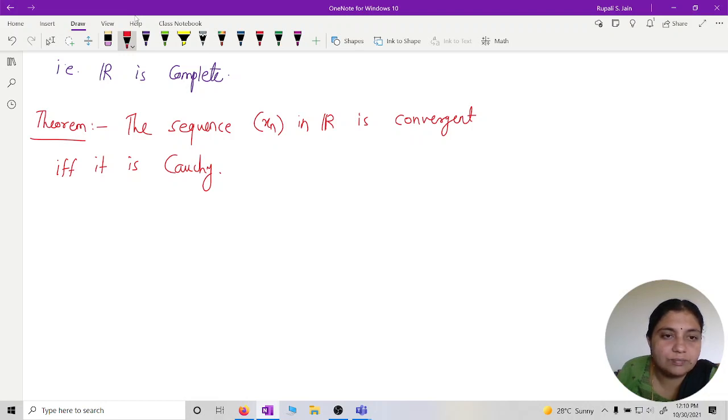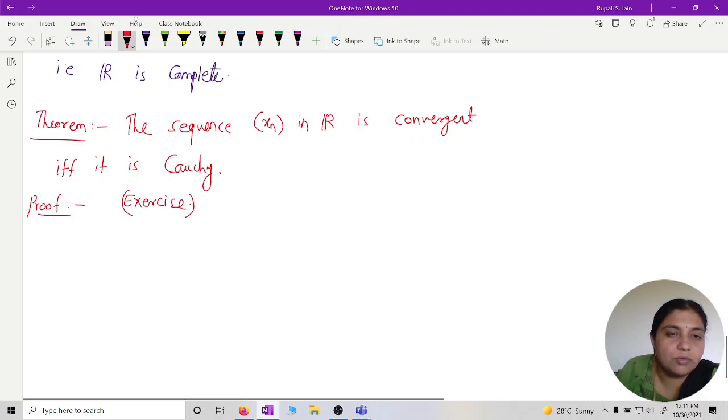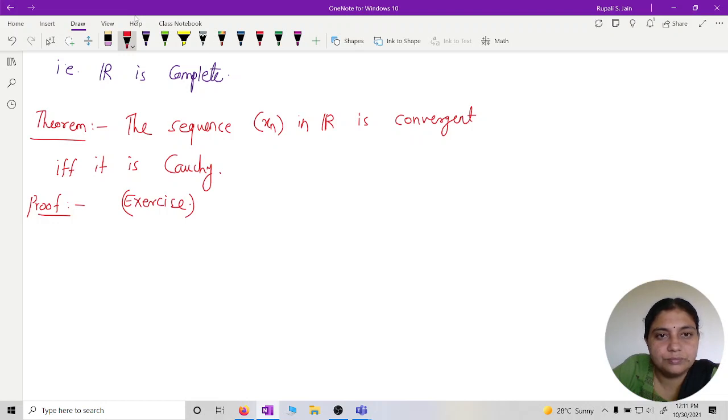So the proof you can take as an exercise. Just we have to write the proof of the above two theorems. So this completes Cauchy sequence. Next section.